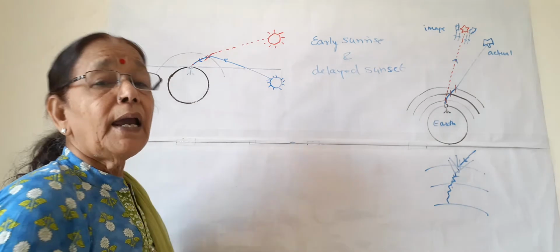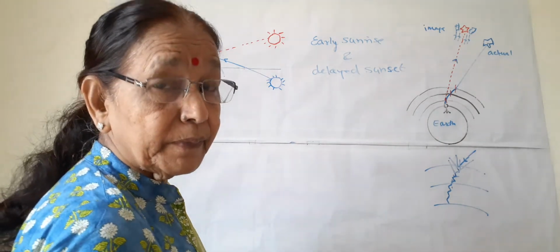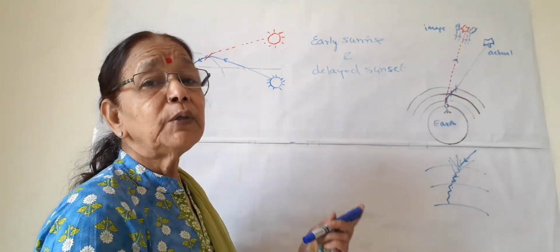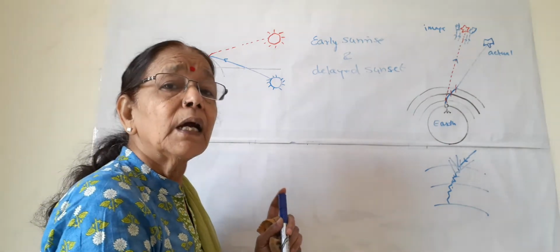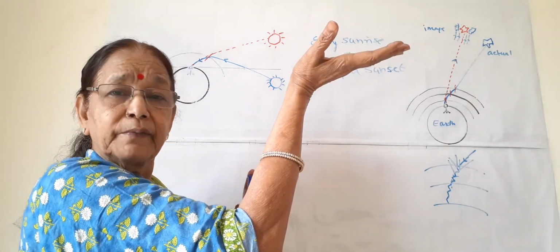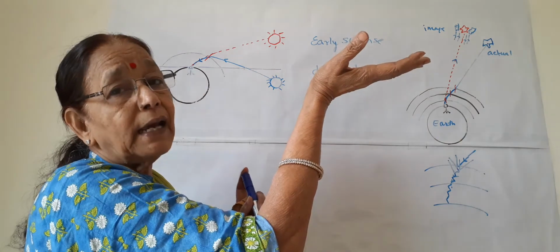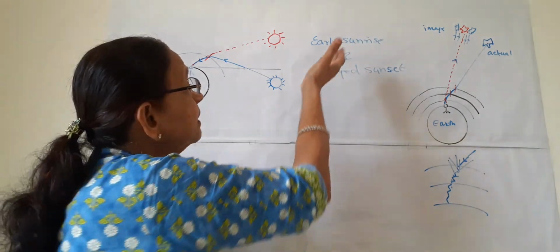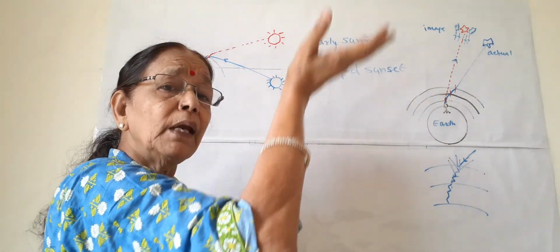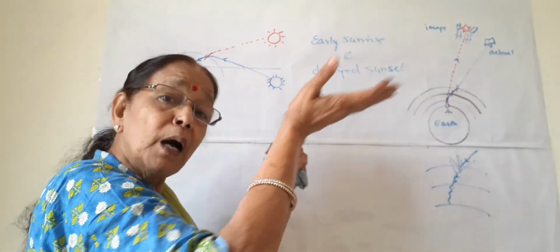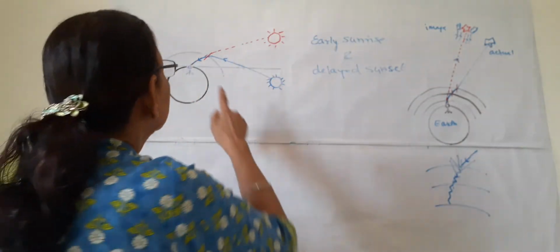The actual sunrise of the sun: when the sun comes above the horizon, then we say the sun has risen. That is, the actual sunrise should be when the sun comes above the horizon. So this is the diagram I have drawn.